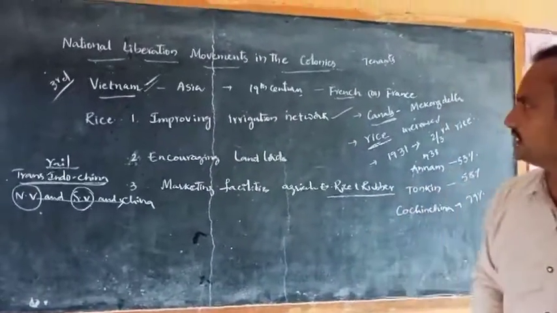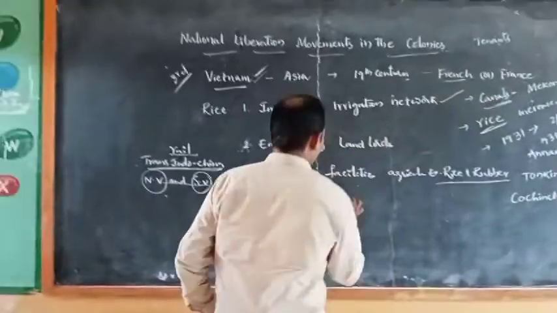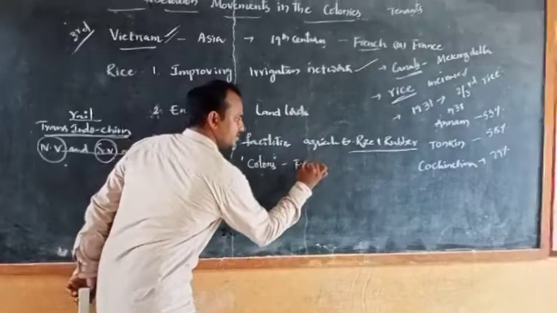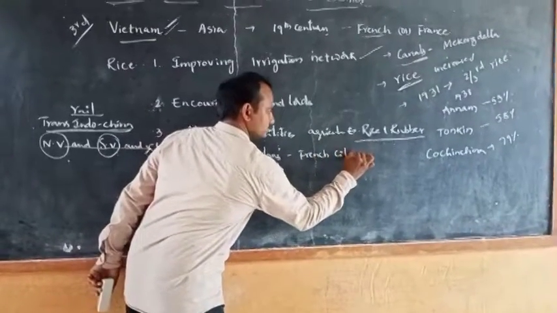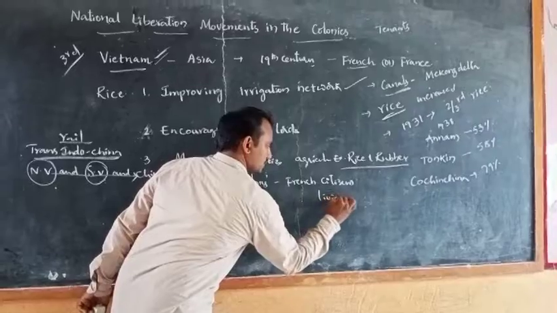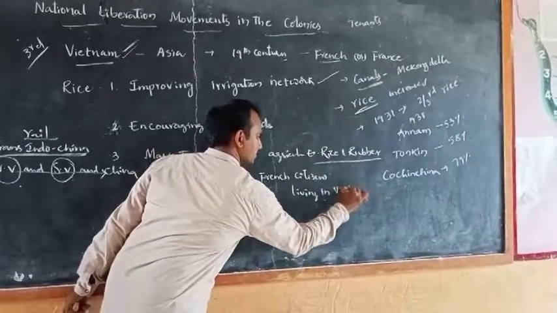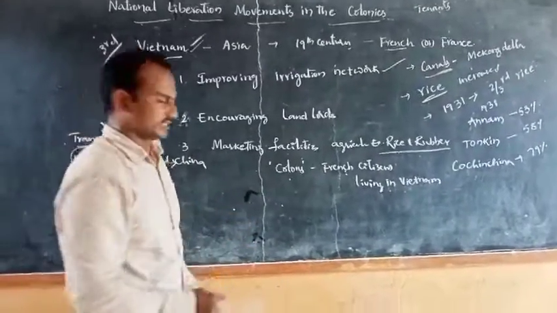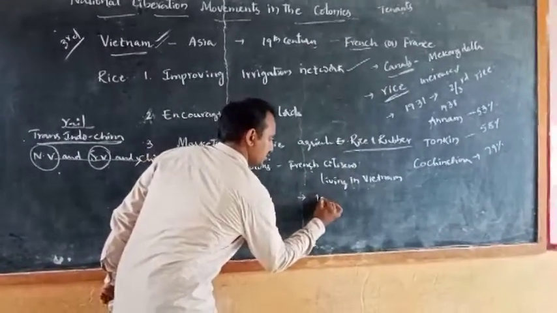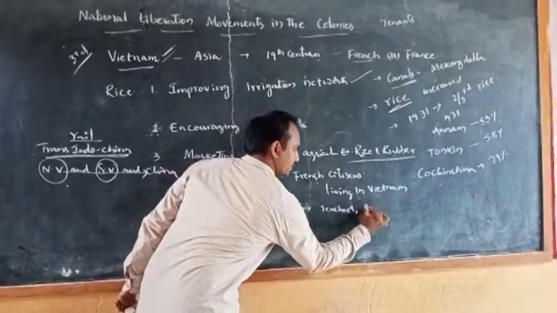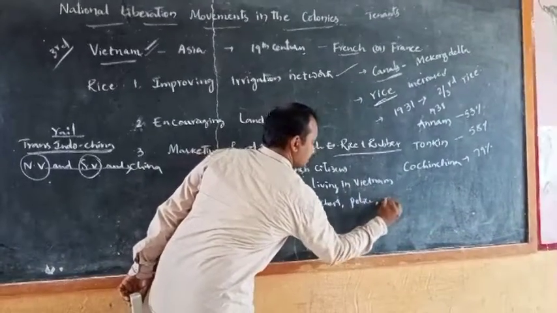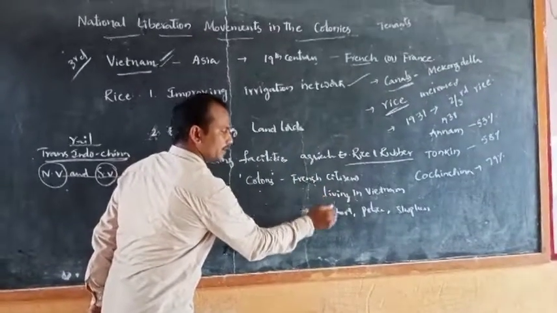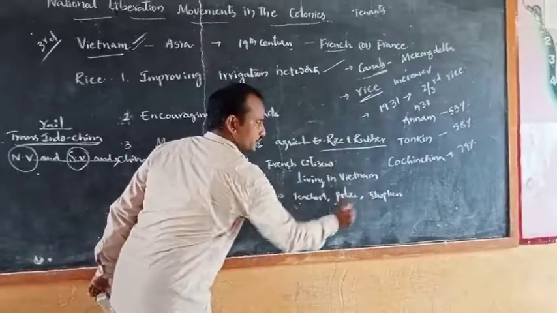Some French citizens are living in Vietnam. They were called colons. Colons are nothing but the French citizens living in Vietnam. Some French citizens are living in Vietnam by doing some works. For example, they are working as teachers, policemen, and shopkeepers. The French citizens who are living in Vietnam by doing the work as teachers, policemen and shopkeepers, they were